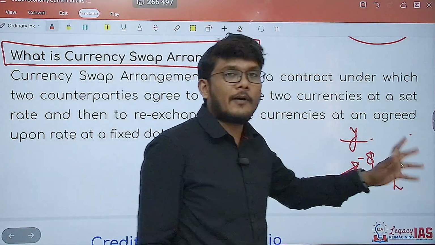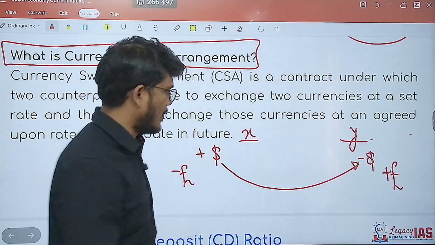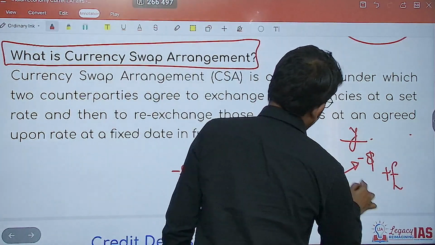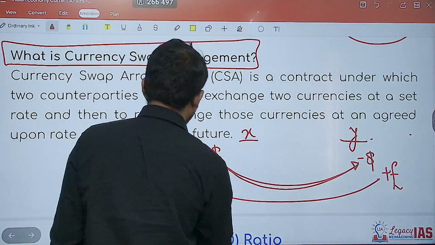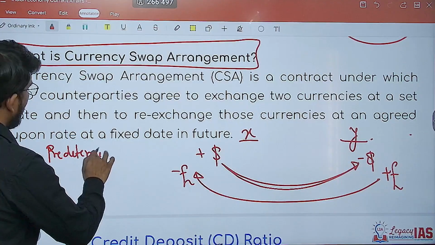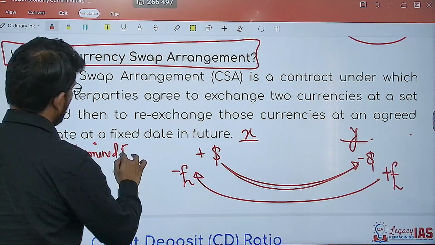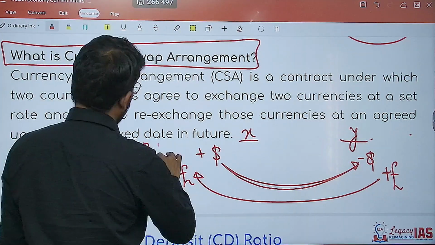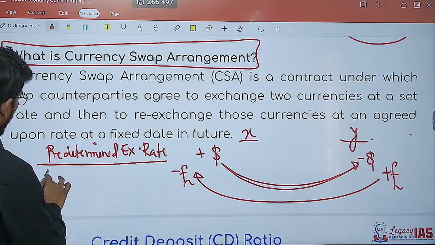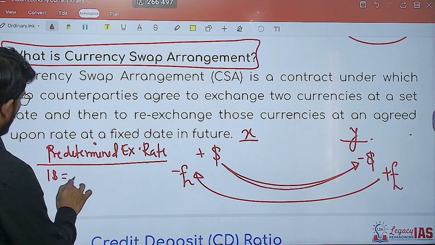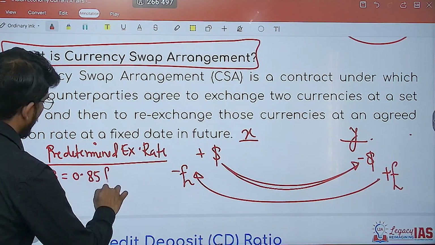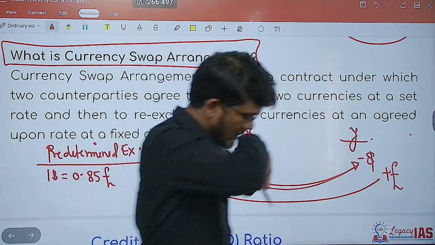So it gives dollars over here and takes pounds over here at a predetermined exchange rate, let's say $1 equals 0.85 pounds.